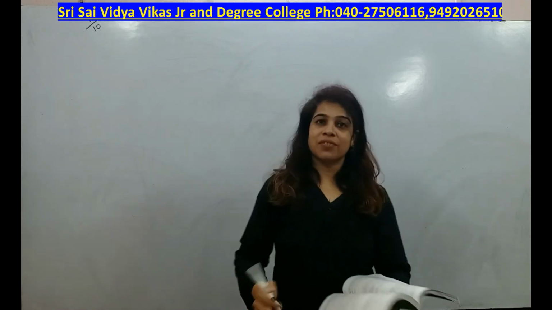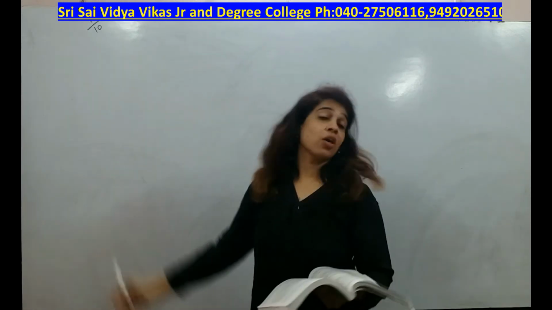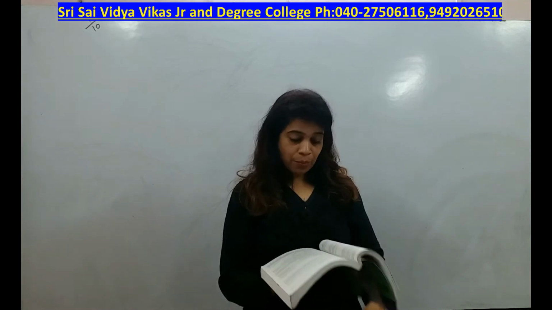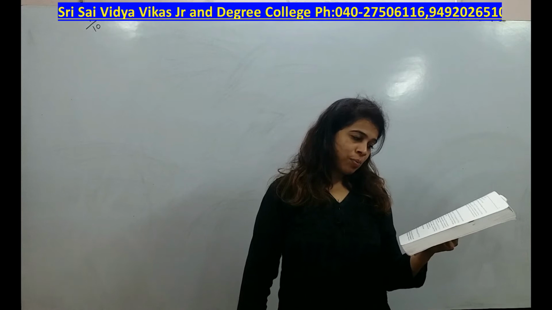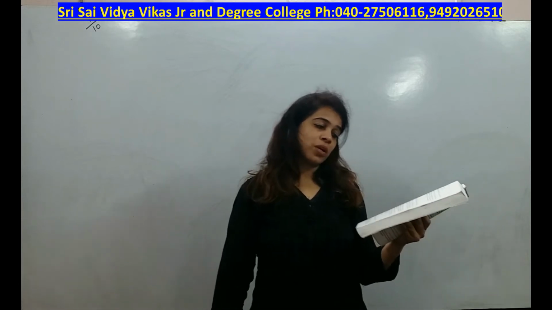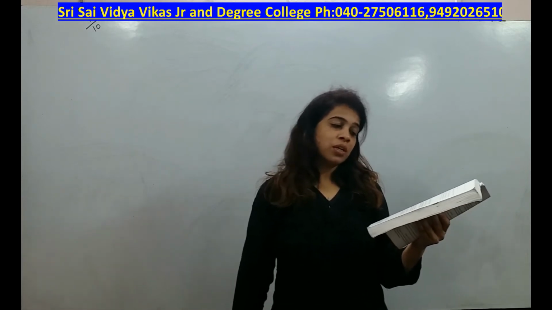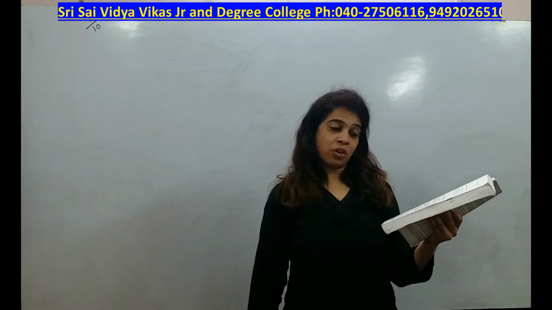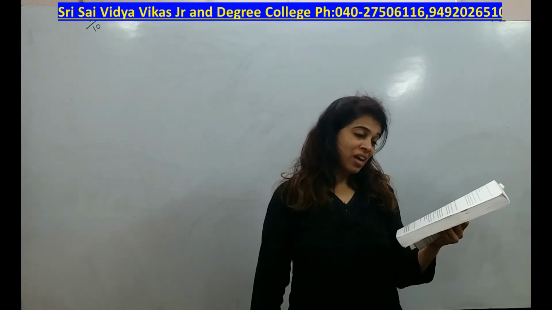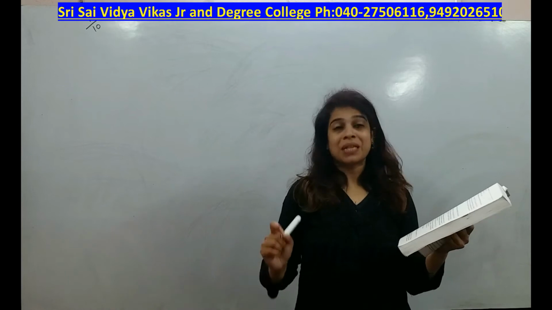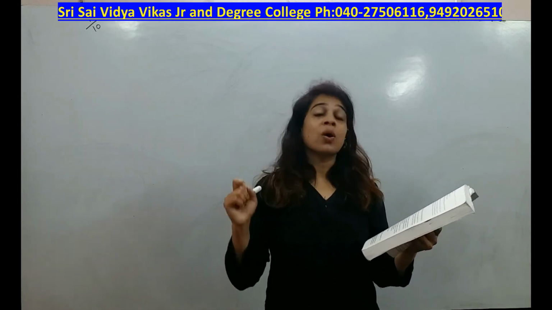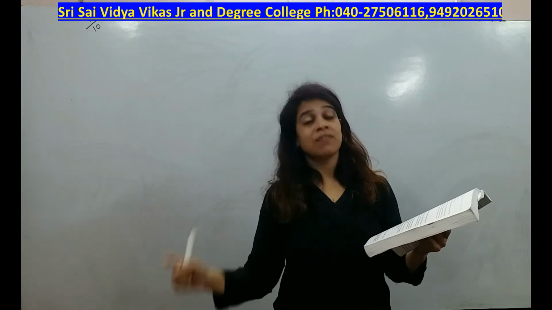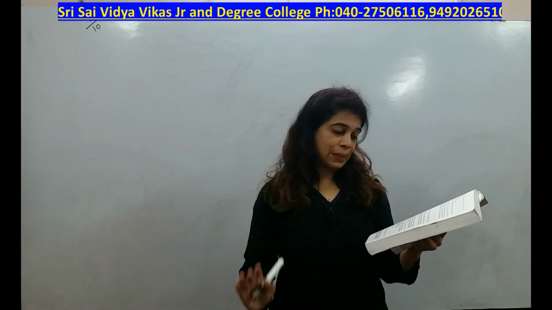Hello students, today we are going to do problem number 10 of page number 95. I am reading the problem, pay attention. Anand of Hyderabad consigned goods worth rupees 20,000 to his agent Arvind of Kodad on consignment. So basically Anand is sending goods to Arvind. Anand is going to be the consignor whereas Arvind is going to be the consignee.